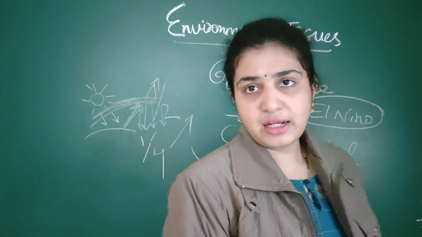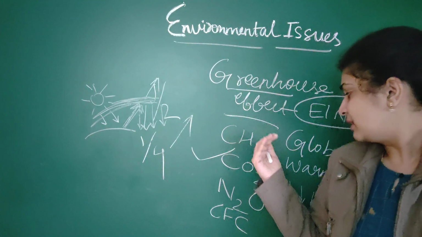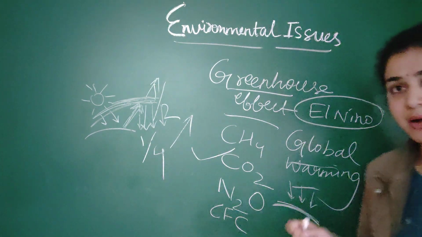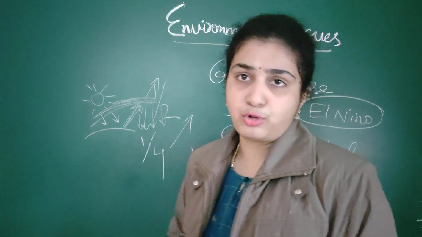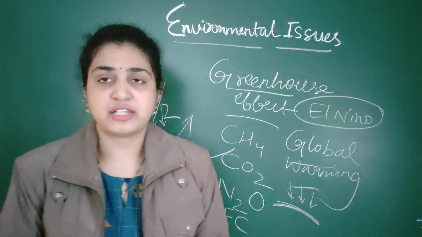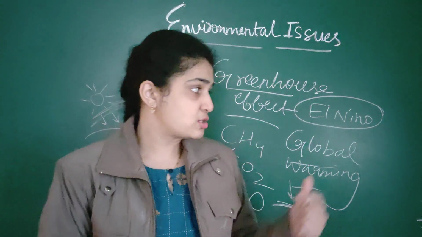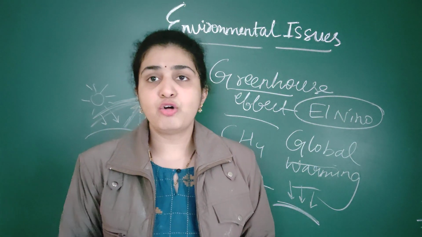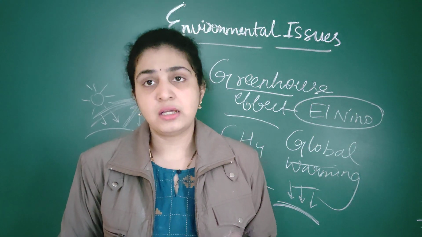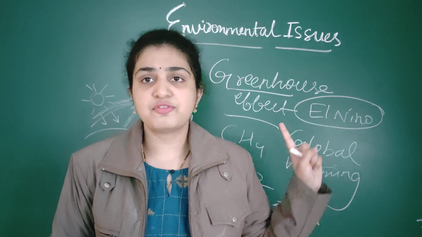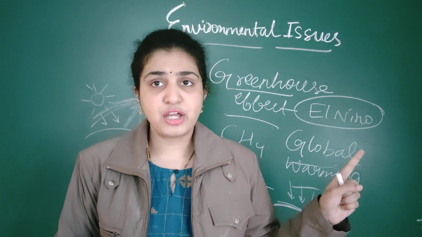Another important point that you should remember here is that in global warming, there is an effect which is produced, called the El Nino effect. In this El Nino effect also, there is severe melting of polar ice caps which is seen. So this is about the greenhouse effect and global warming.